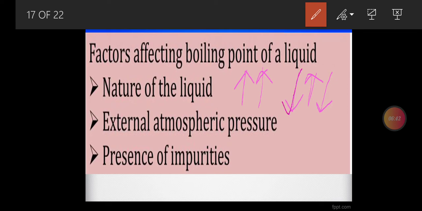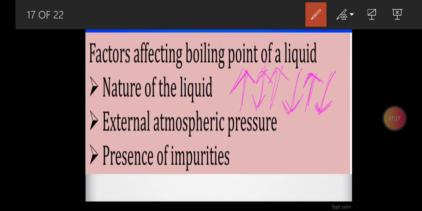So we have the triple arrows. One is for the intermolecular forces are weak, lower. The center one is for the vapor pressure is high, and the third one is for the boiling point is low. Similarly, for the ones which have strong intermolecular forces, the vapor pressure is low. If vapor pressure is low, the boiling point is high. So this is how the three arrows are interrelated with one another.